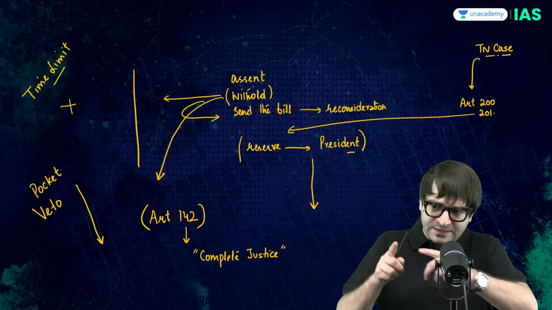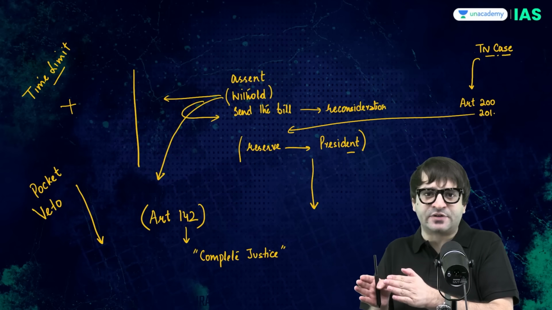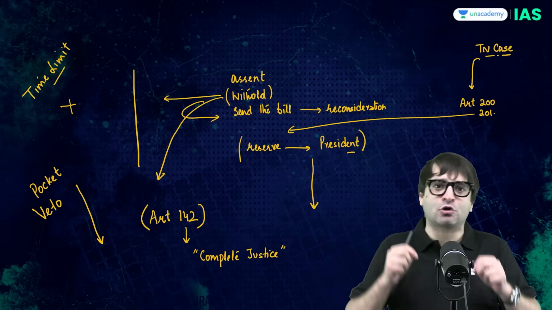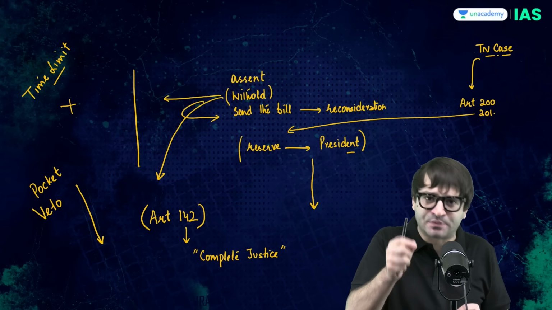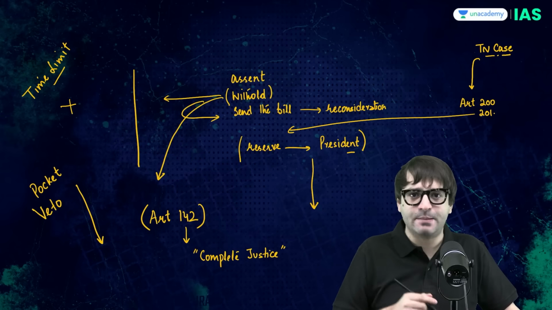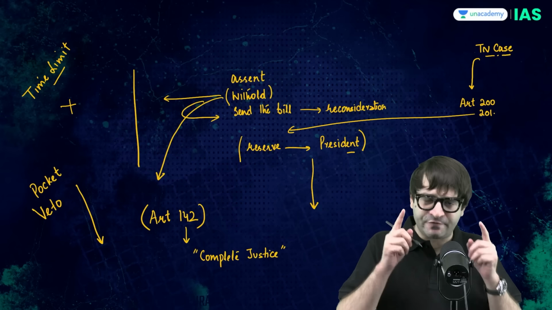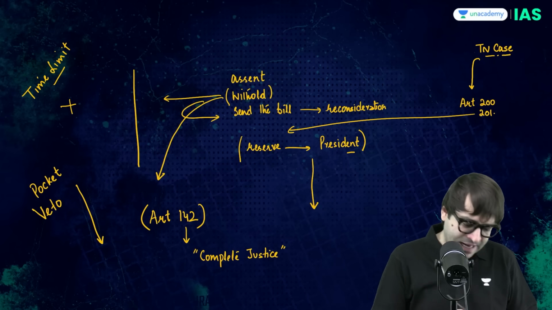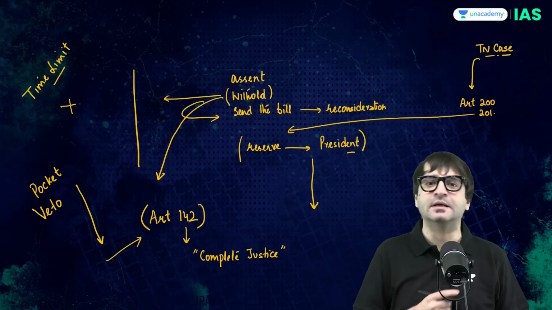The Supreme Court said these 10 bills, which were reserved either for the governor's or the president's assent, shall now be deemed to have been assented to by these constitutional functionaries. That means even if there is no formal assent given by the president or the governor, these bills will become laws. For the first time in the history of independent India, 10 bills became laws in Tamil Nadu without formal assent by either the president or the governor. And that is why the Vice President of India called Article 142 a nuclear missile.